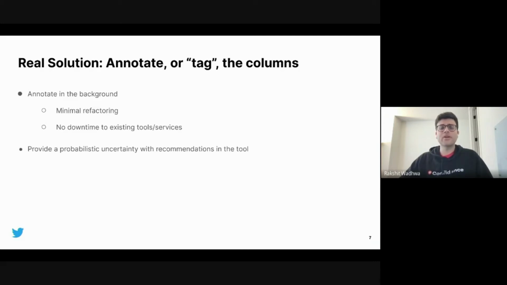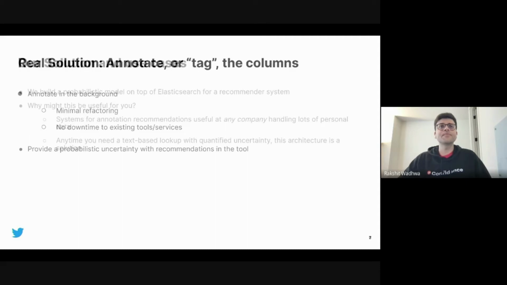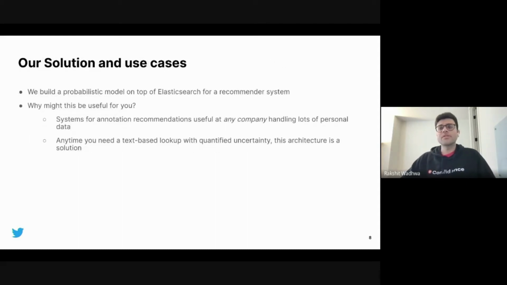This also means that we can automate the annotation process to a major degree by building a recommendation service for the annotations. So to make the annotation process easier, we built a recommendation engine based on a probabilistic model on top of Elasticsearch. Now, such a system is not only useful for any company handling a lot of personal data, but also for any time you need a text-based lookup with a quantified uncertainty. We'll go into much more detail about the recommendation engine in the second half of this presentation.